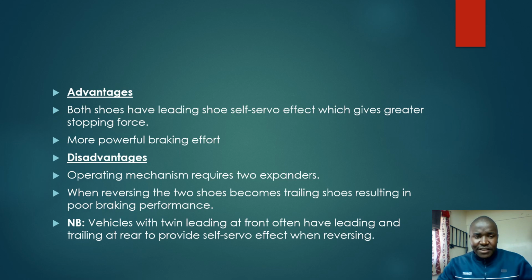Let us look at the advantages of a drum brake. Both shoes are leading shoes with self-servo effect, which gives greater stopping force. It is also a more powerful braking effort. There are disadvantages. The operating mechanism requires two expanders. When reversing, the two shoes become trailing shoes, resulting in poor braking performance.